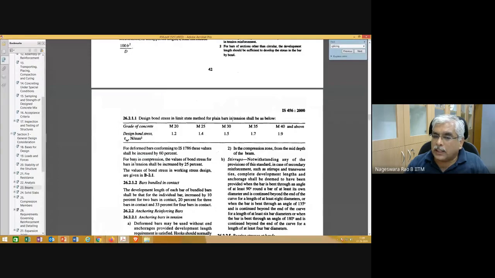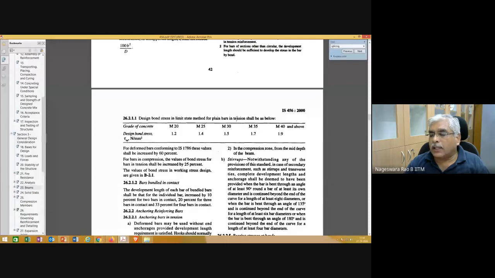The values given here are for plain bars in tension. If the bar is in compression, the values of bond stress for bars in tension shall be increased by 25%. So these are for plain bars in tension, and if the bars are ribbed bars, enhance by 60%.